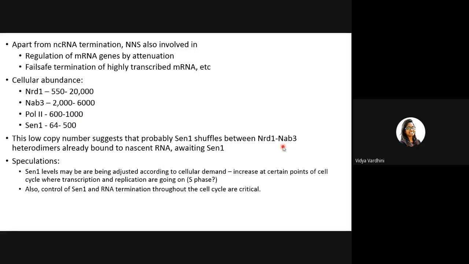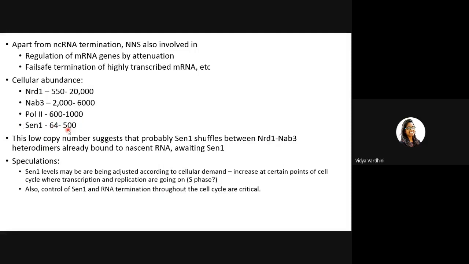While it is being transcribed by RNA pol 2, NRD1 and NAB3 go and recognize that, and sit on that. This heterodimer will go and bind to that non-coding RNA. They will effectively wait for SEN1 to come. SEN1 is not originally present, but then SEN1 comes and binds to that and disengages the RNA pol 2. And then it will go back to another NRD1 and NAB3 heterodimer. So that is how they think the cell is able to manage even with such low numbers of SEN1.